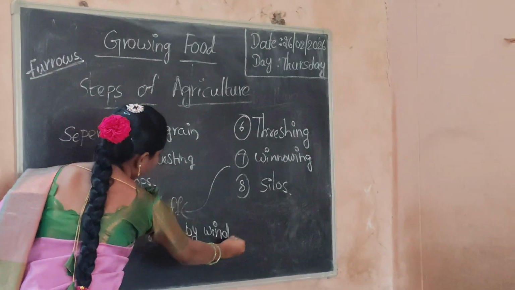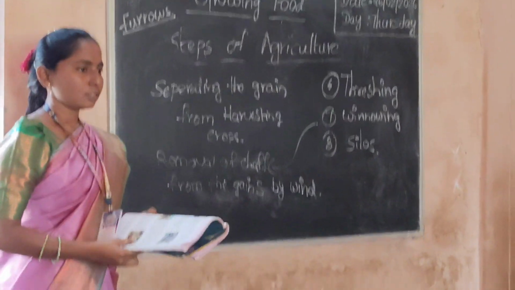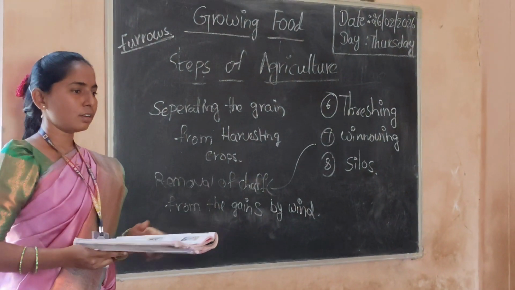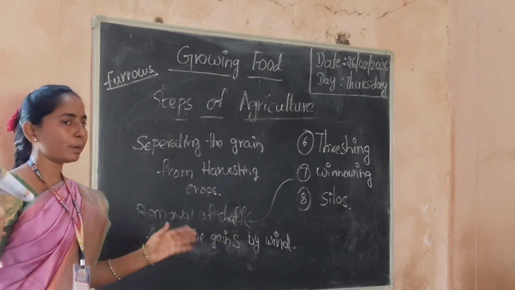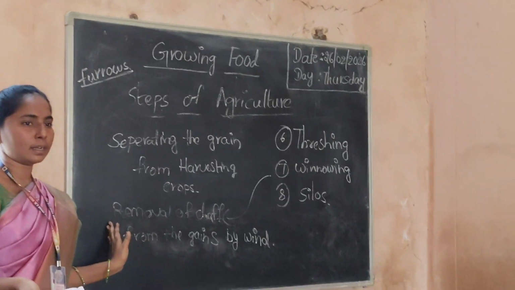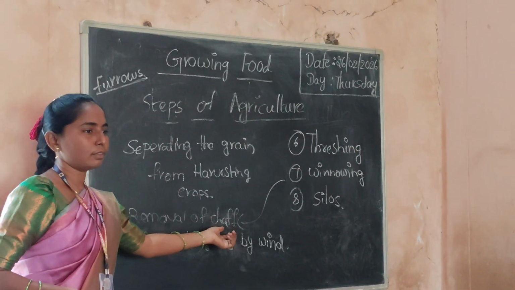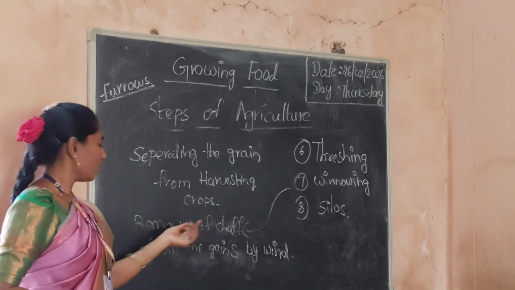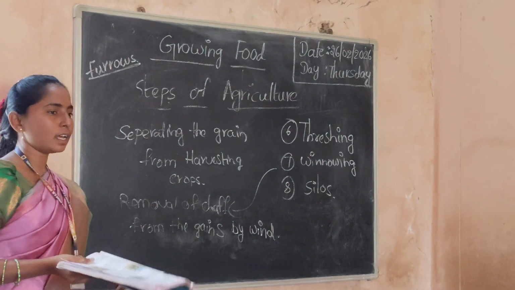Winnowing means in our language turpu pattadam antaru kada. So farmers and also workers andaru fields road మీద turpu పడుతూ ఉంటారు. చూసింటాం కదా మనం అందరం ఎక్కువగా. So that is winnowing అంటే removal of chaff from the grains by wind. This process is known as winnowing.